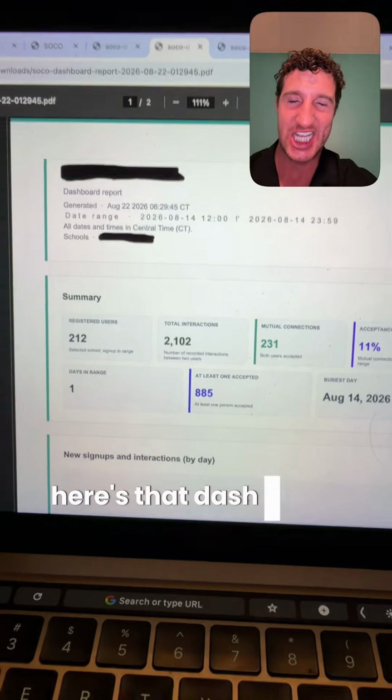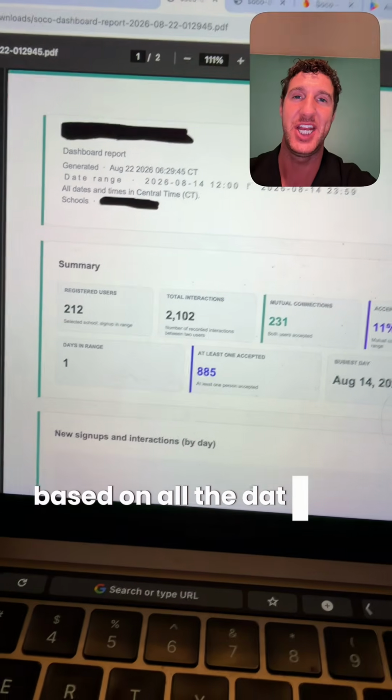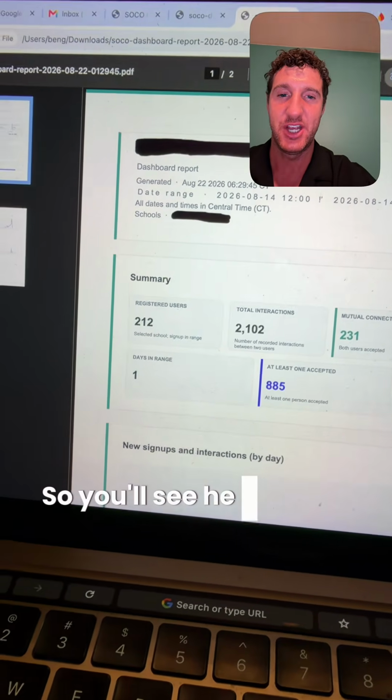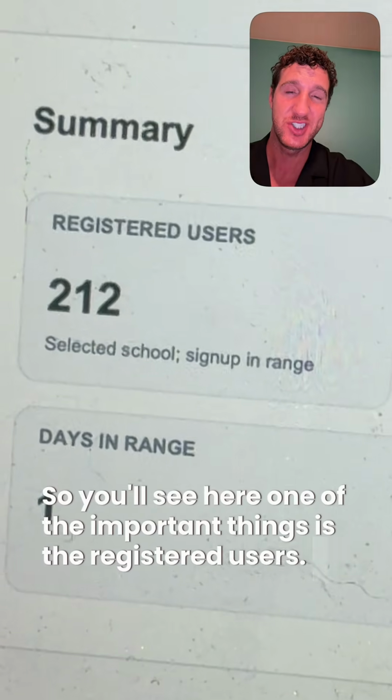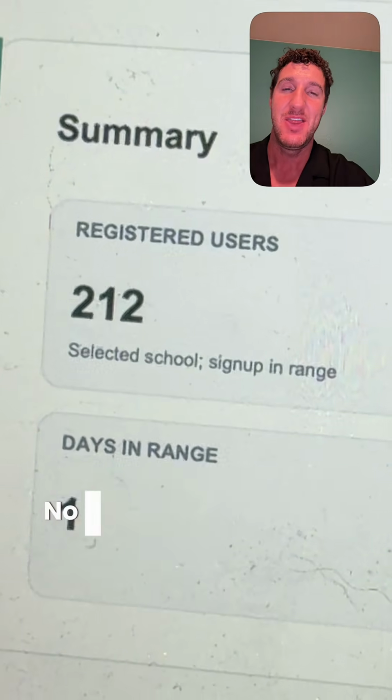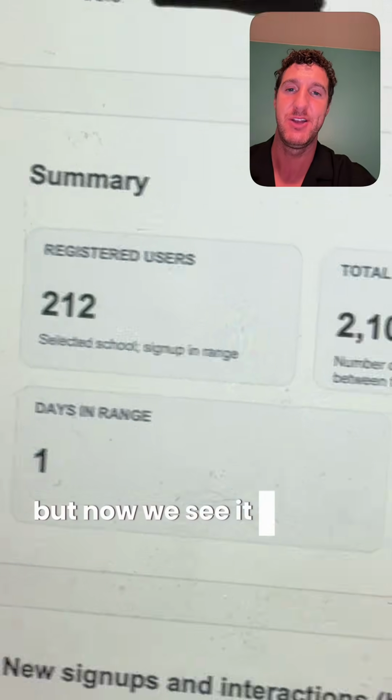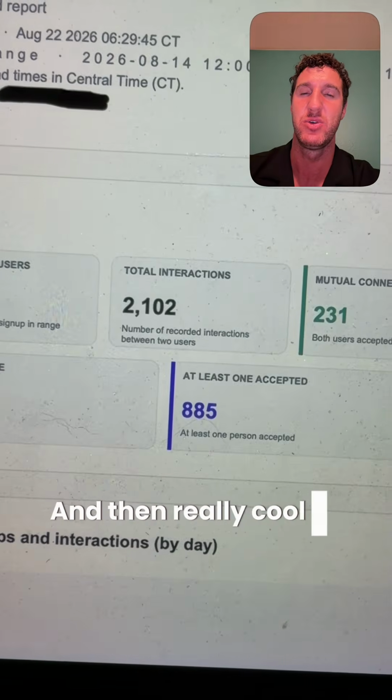All right, so here's that dashboard that our team put together based on all the data and information they were able to pull. So you'll see here, one of the important things is the registered users. These are people that are actually signing up for the app. Now, that was kind of buried a little bit before, but now we see it plain as day in the very front.